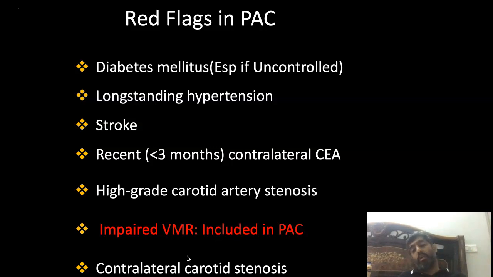Every patient who is going for carotid artery stenting, we do a transcranial Doppler in the preoperative checkup. So we know the baseline velocities which the patient is having, and also whether the VMR is preserved in those patients or not. Because if the VMR is not preserved in these patients, then there is more chance that if the blood pressure is increased, there is a chance of hyperperfusion bleeds. So again, the blood pressure comes in handy. So these are the red flags in the pre-anesthetic checkup. The red flags for what? Red flags for having a chance of developing hyperperfusion syndrome post-operatively, or I will say post-revascularization.